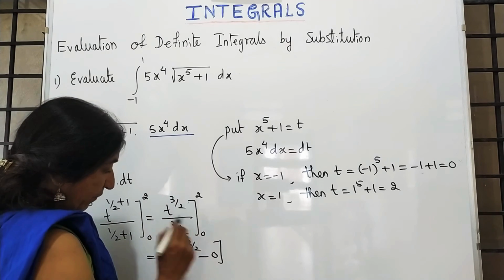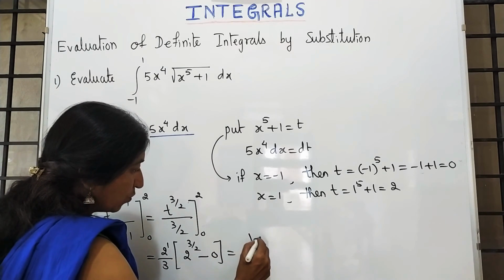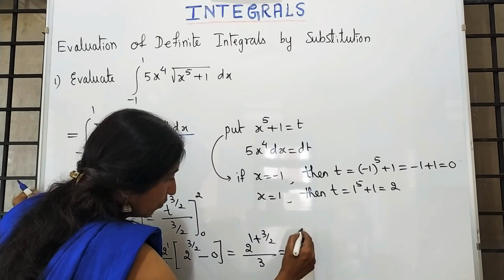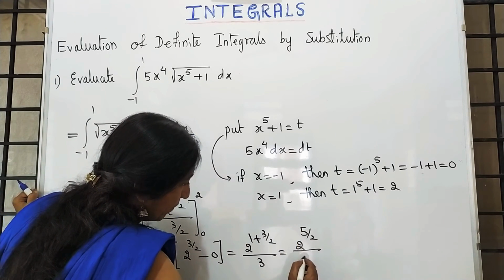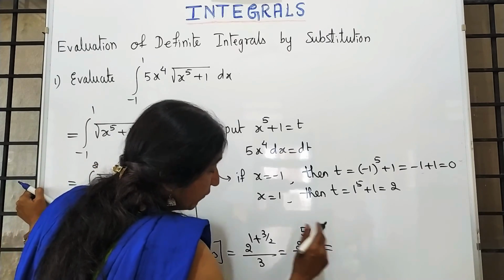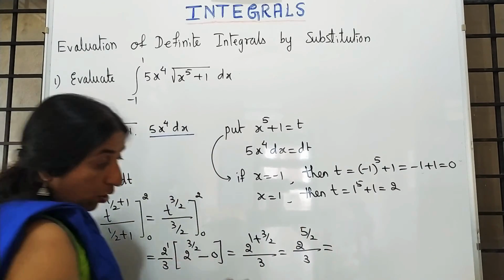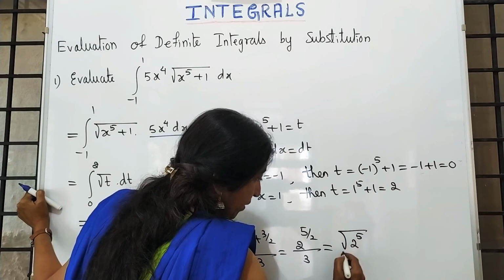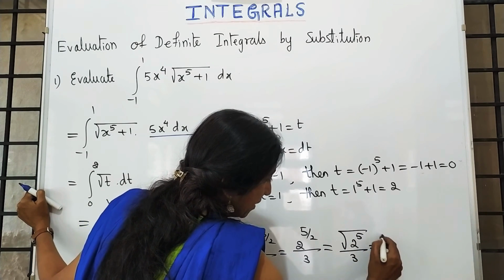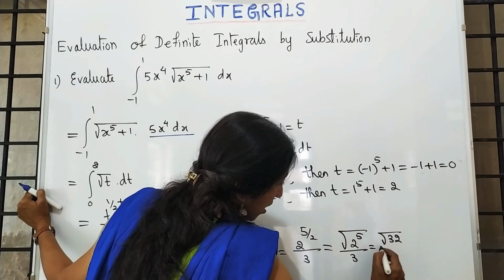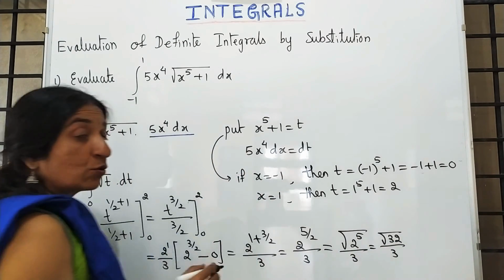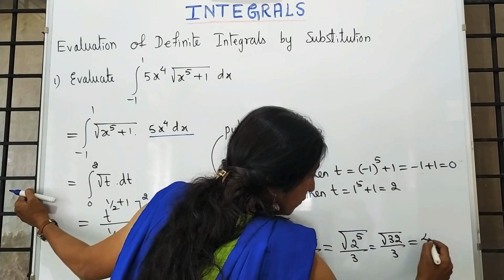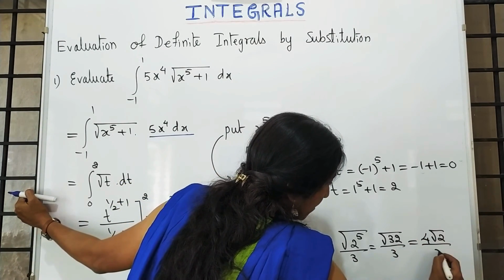So its power is 1. It is 2 raised to 1 plus 3 by 2 upon 3, 2 raised to 5 by 2 upon 3. Or if you want, you can write it as square root of 2 raised to 5 upon 3, that is root 32 upon 3. Root 32, 16 2s are 32, square root of 16 is 4. 4 root 2 divided by 3.